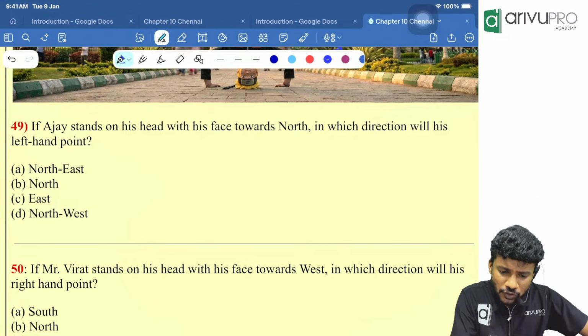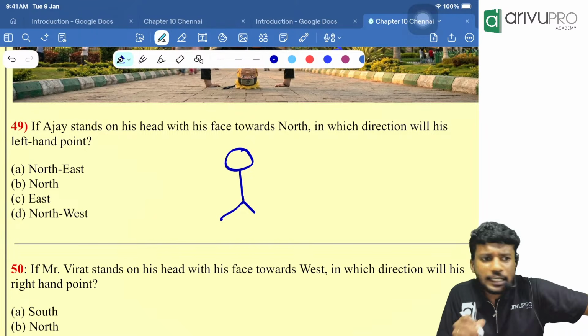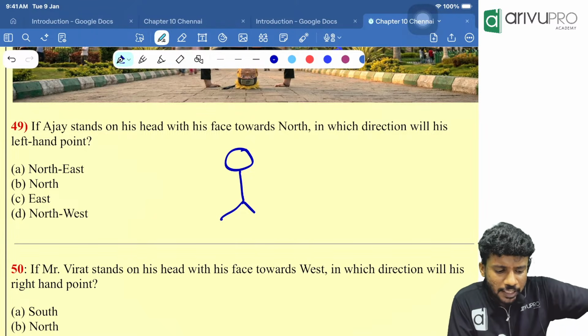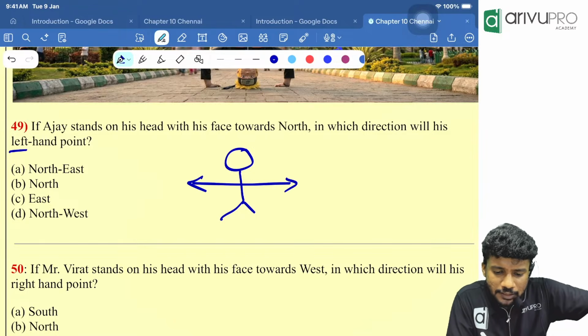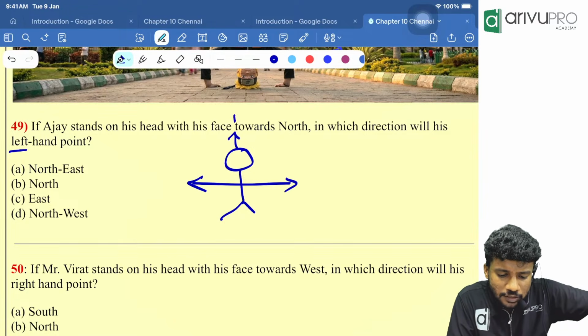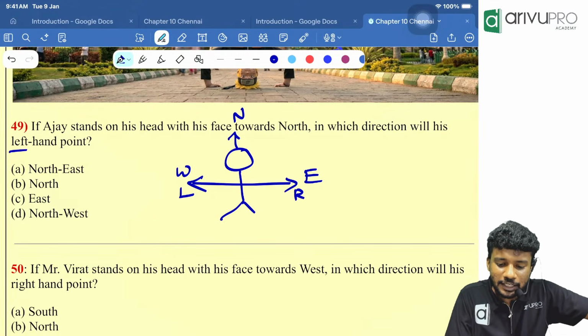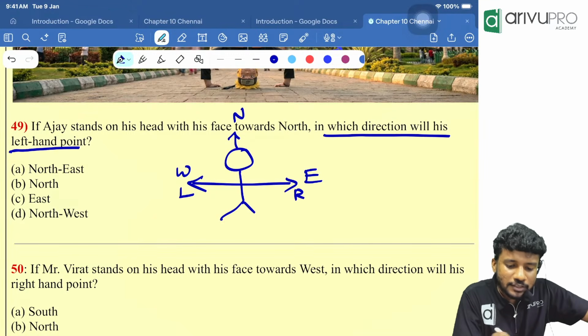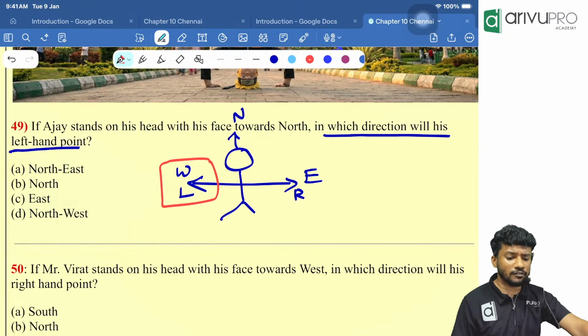So, I am assuming that Ajay is standing normally. This is our Ajay and he is standing normally. In which direction is the left hand pointing is the question. And he is looking in which direction? He is looking in the north direction. So this is east. This is west. This is his left hand. This is his right hand. They are asking in which direction his left hand is pointing. If he is standing normally, which direction his left hand will face?